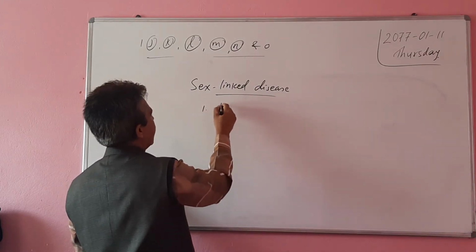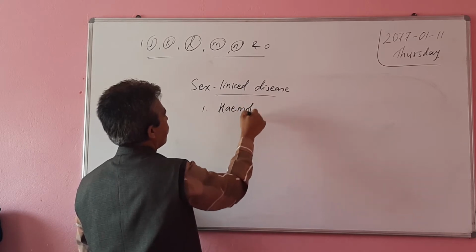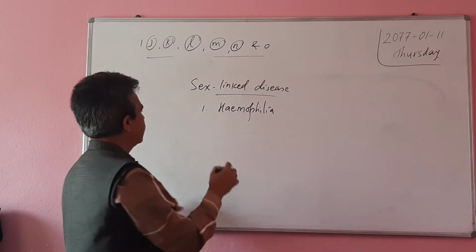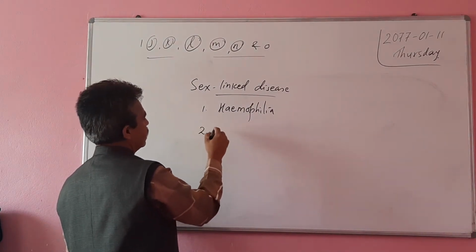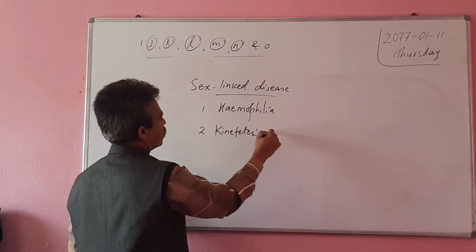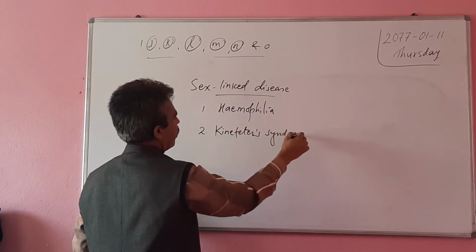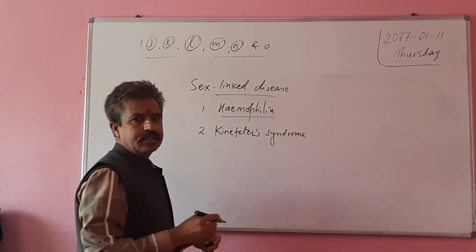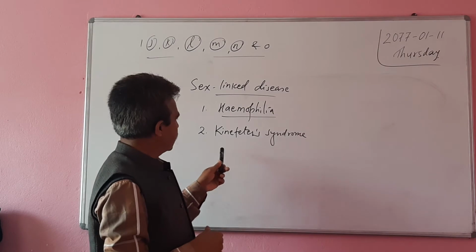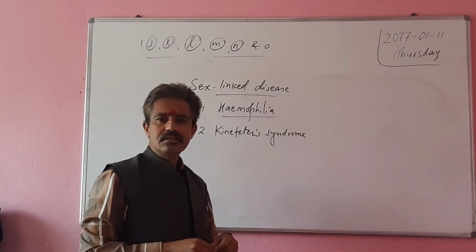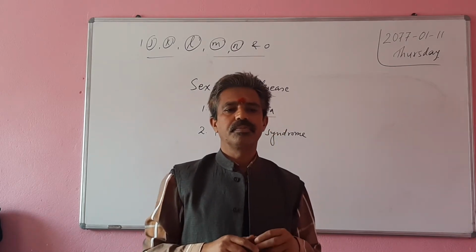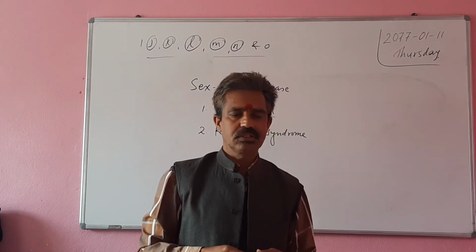One is hemophilia. The second one is Klinefelter's syndrome. In hemophilia there is excessive bleeding, and the bleeding does not stop easily. Klinefelter syndrome is a disease seen in males in which there is presence of some female characteristics also.